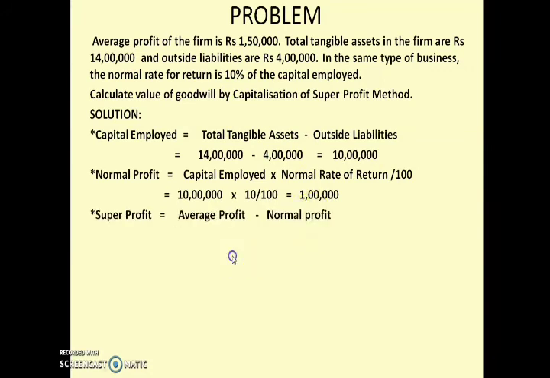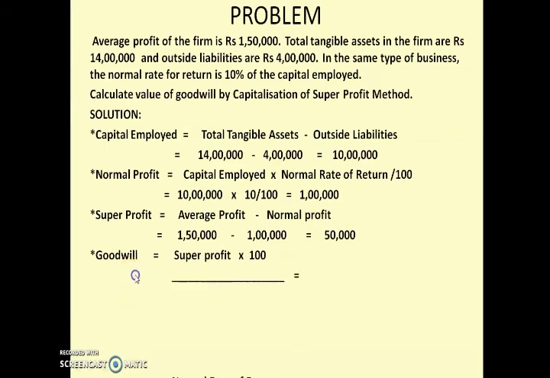Okay. Now next step is super profit. What is the formula to calculate super profit? We have already studied in our last class. Average profit minus normal profit is the formula. So average profit you got, in the question it is given 1,50,000, minus normal profit you got from step 2. Subtracting it, you will get 50,000 as your super profit. But super profit is not your requirement. Your requirement is calculation of goodwill with capitalization of it.